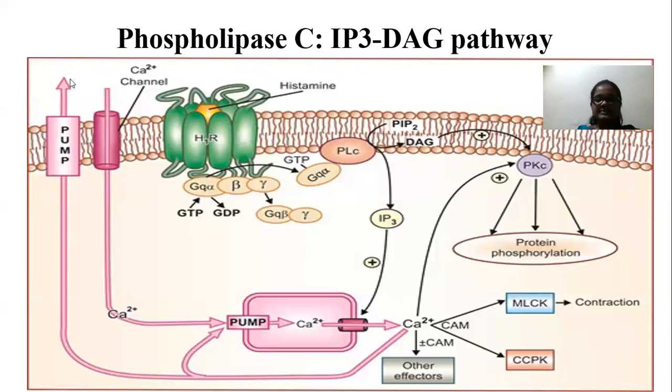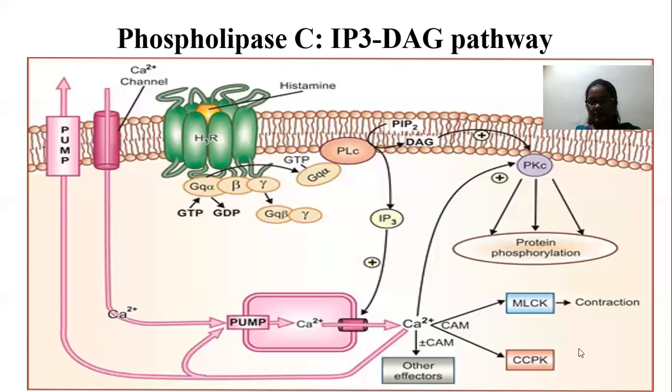Means it is effluxed by which membrane? That is the calcium pump. It is present in the cell membrane. So it is recycled by uptake into the sarcoplasmic reticulum, as well as it will be effluxed by the membrane calcium pump.